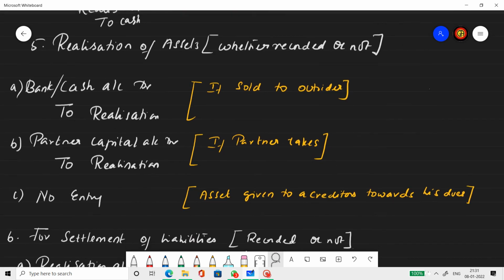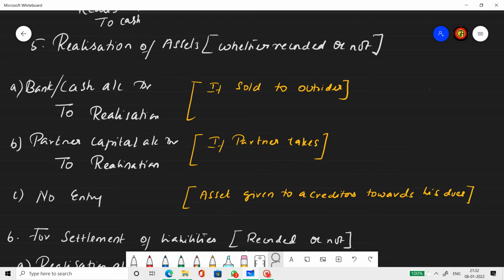Next one, realization of asset. Now the first few entries are concerning the transfer or closure of assets, liabilities and reserves. Now we are stepping into realizing, which is selling of the assets. So when it comes to realization, it means we are selling the asset. The asset could be recorded or not. Recorded means you find it in the balance sheet. Not recorded means it's not there in the balance sheet. Maybe it exists as a scrap or something. So when an asset is sold off to an outsider, it's bank account to realization.